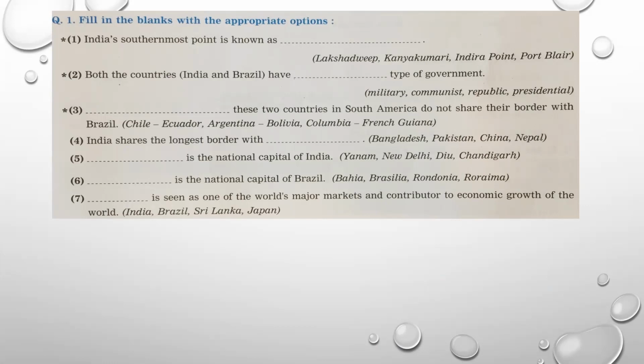So the first one, India's southernmost point is known as Indira Point. We have seen just now. Both the countries, that is India and Brazil, have the republic type of government. Number 3, Chile and Ecuador. These two countries in South America, they do not share their borders with Brazil. Then 4th, India shares the longest border with Bangladesh country.